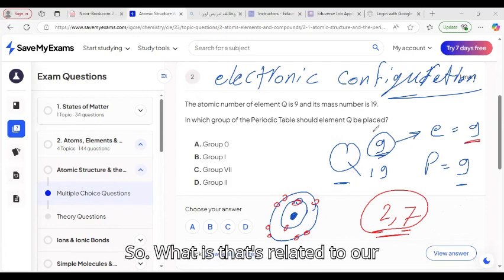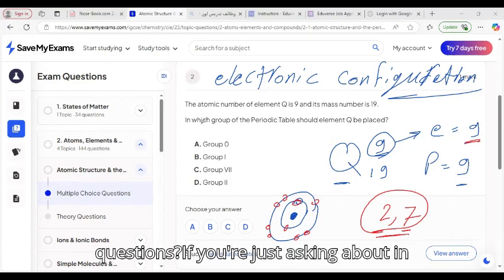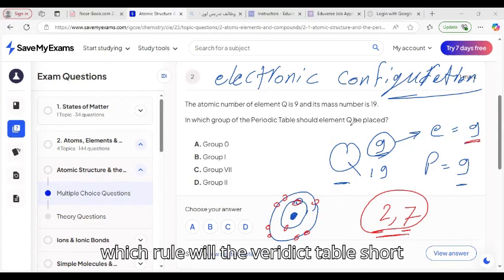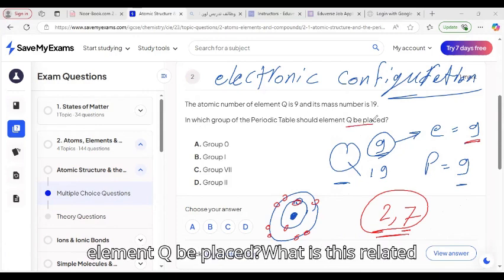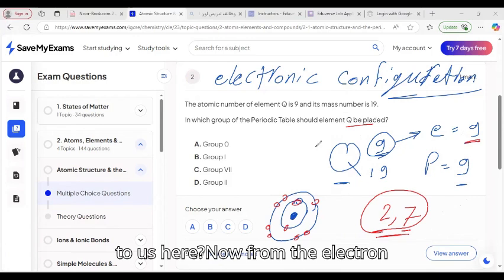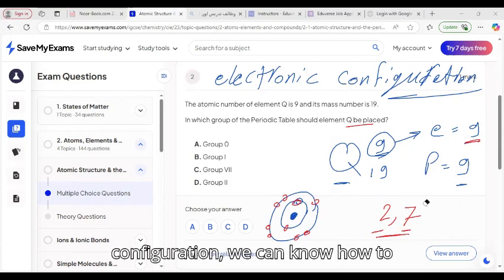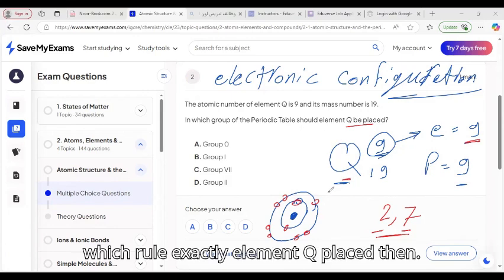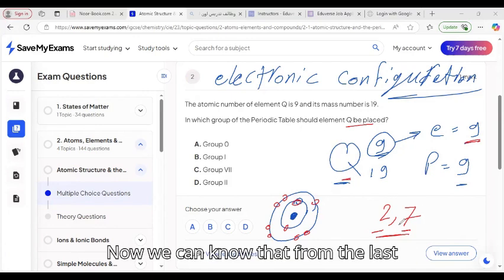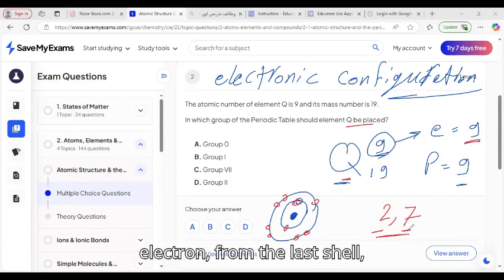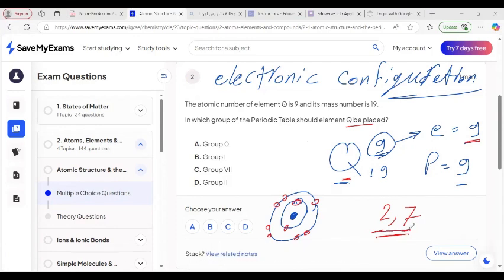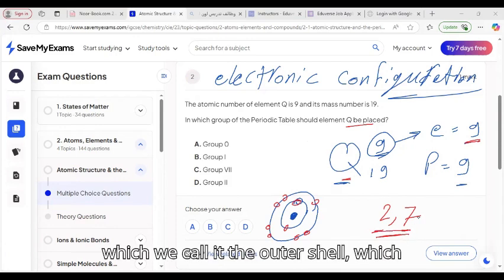What is that related to our question? We are asked in which group of the periodic table element Q should be placed. From the electronic configuration, we can know the group from the last shell, which we call the outer shell.